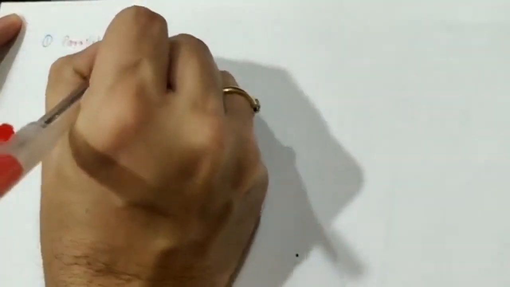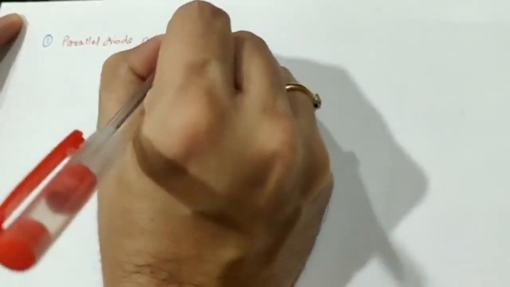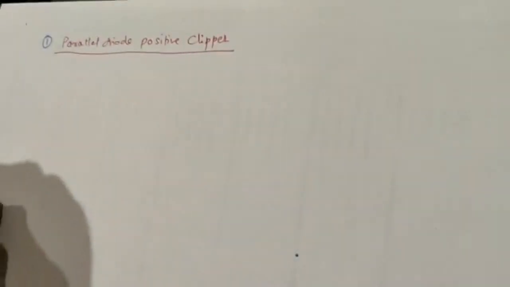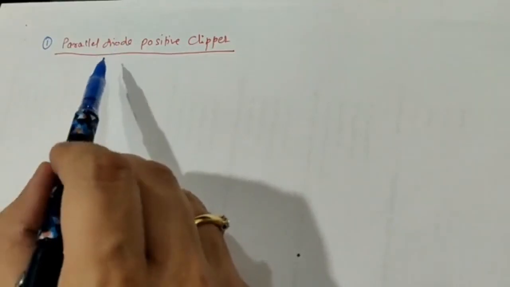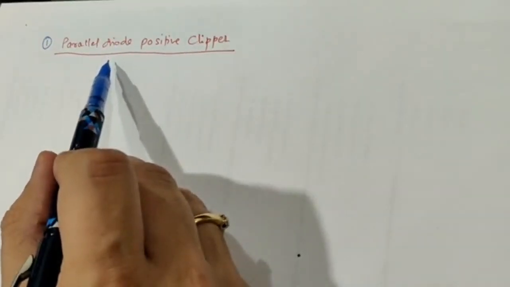So let me talk about the first type of clipper. Let us say the first type of clipper is the parallel diode positive clipper. So I'm starting with that. Now what is the meaning of this parallel diode positive clipper? What is the meaning of parallel? The diode will be connected in parallel. Now with respect to what will it be parallel? Of course, that will be connected parallel to the input and the output.